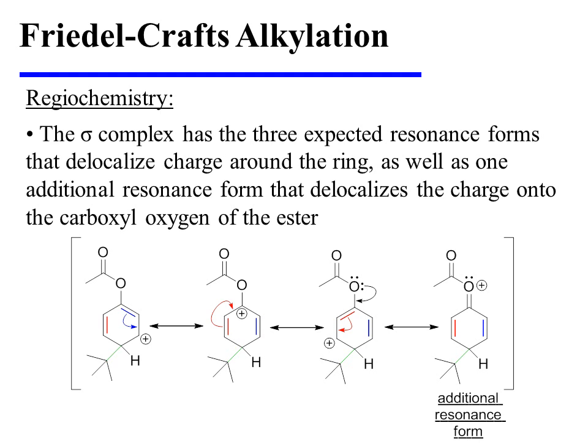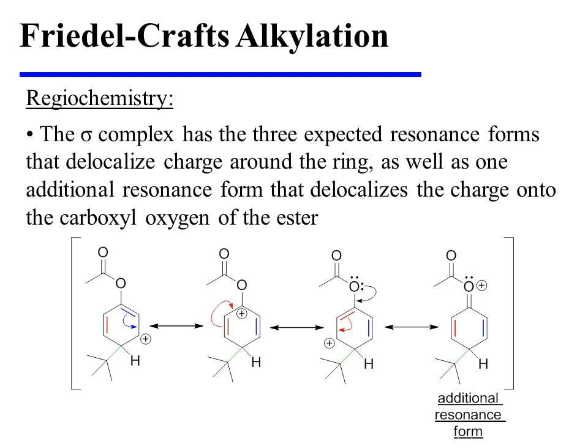This sigma complex has the expected 3 resonance forms in which the carbocation is continually delocalized to new locations on the ring. But in this reaction, for either ortho or para sigma complexes, one additional resonance form is possible, and that additional resonance form delocalizes the charge onto the carboxyl oxygen of the ester.